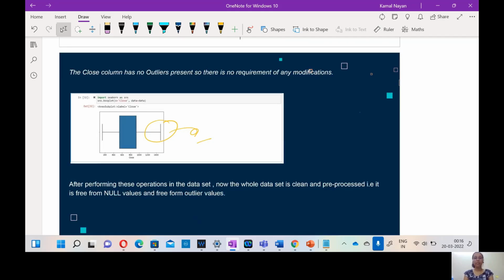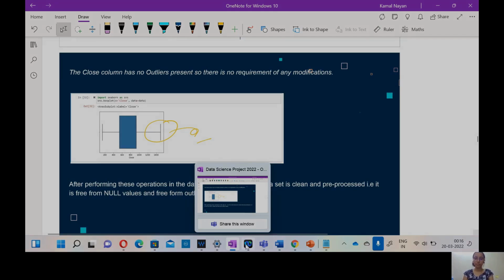After performing this operation, the dataset is clean and pre-processed. It is free from null values and free from outlier values. Thank you. Now my friend Rohan will continue from here.